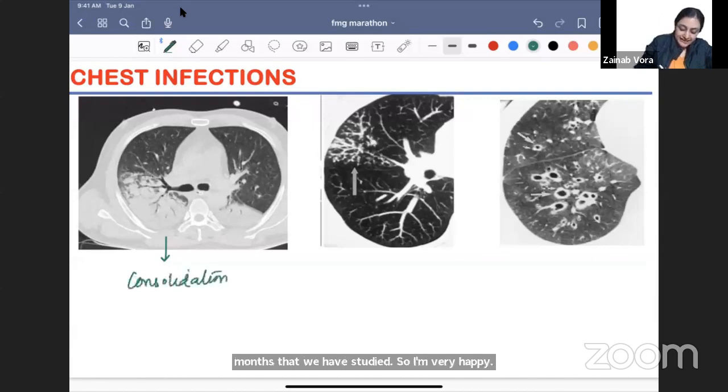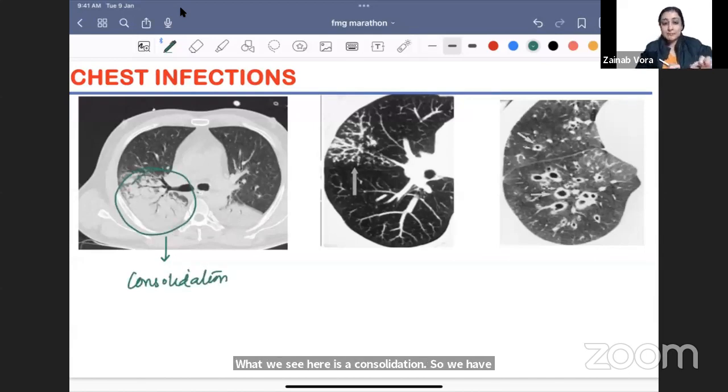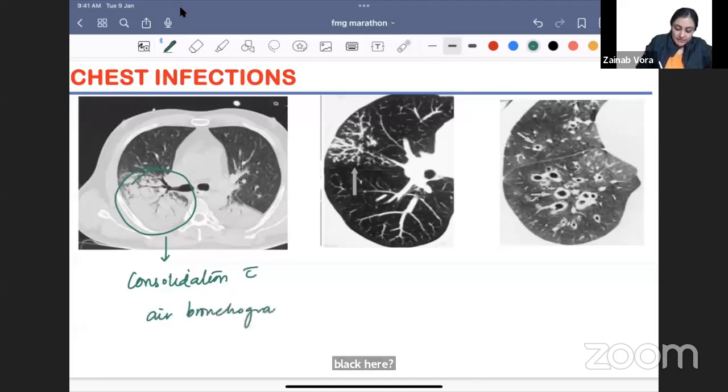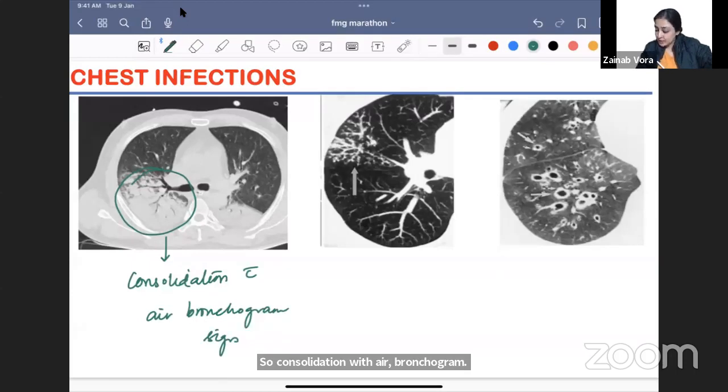So I'm very happy. What we see here is a consolidation. So we have a white lung, and what do you see? That the bronchus is black here. So consolidation with air bronchogram sign. You are seeing that the bronchus is filled with air. Okay, so this is what you have to remember. Thank you so much, Amina, for your kind words. So consolidation, air bronchogram sign. This is a repeat NEET question, so it can come in the exam.